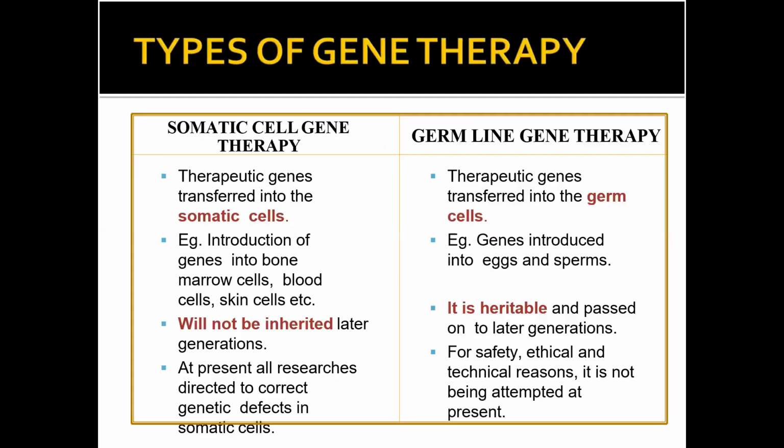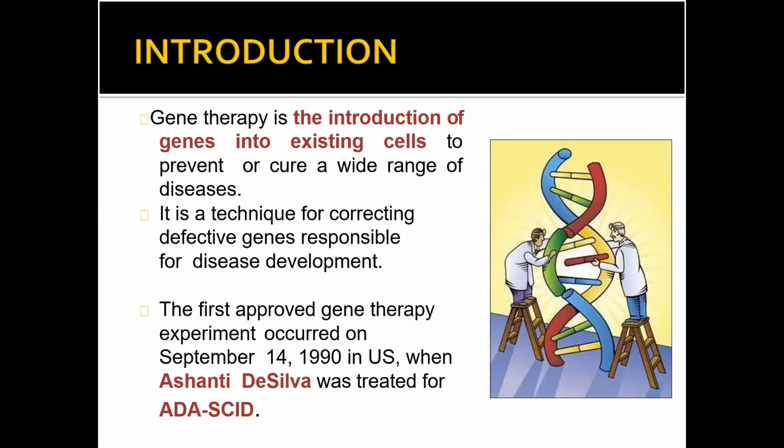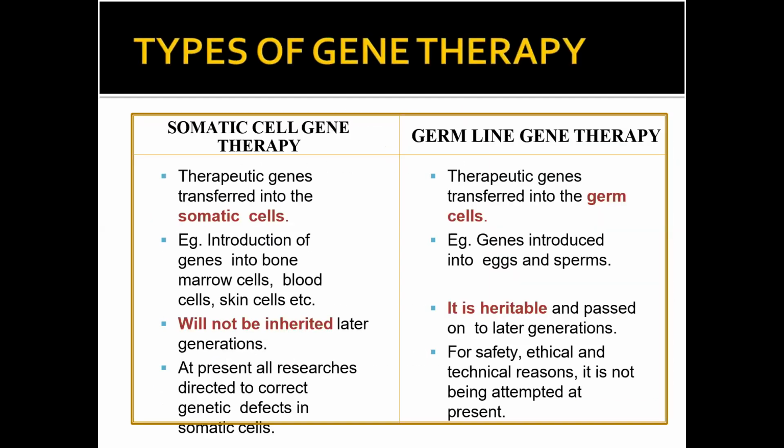Now, types of gene therapy. Gene therapy is of two types: somatic cell gene therapy and germ-line cell gene therapy. Somatic cell, as you can understand from the term itself, means therapeutic genes are transferred to somatic cells. Somatic cells are the cells other than the reproductive cells like your gametes. All other cells are known as somatic cells.